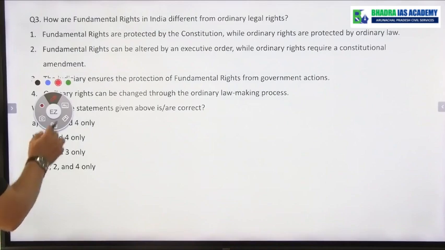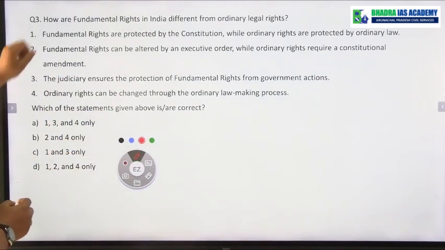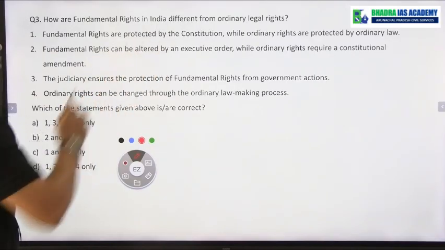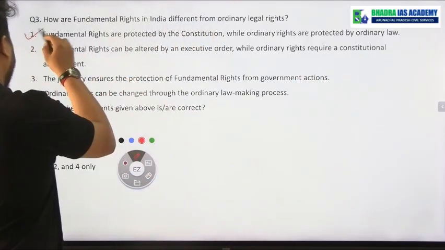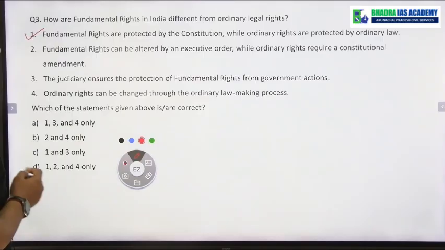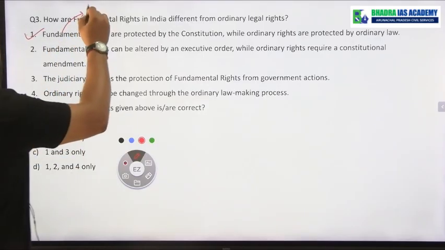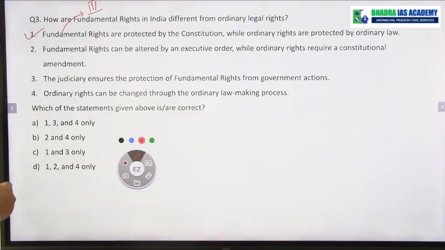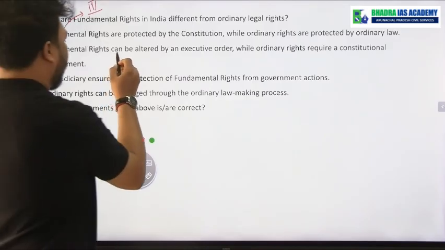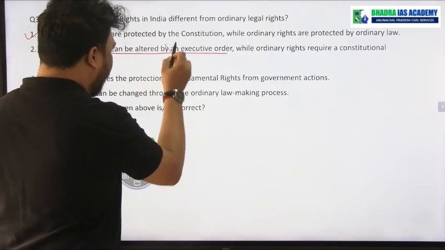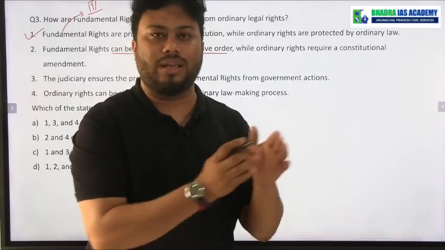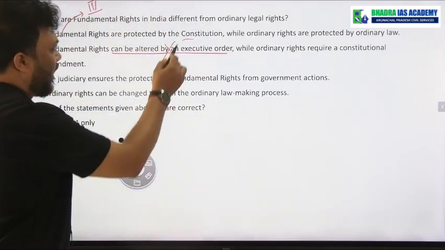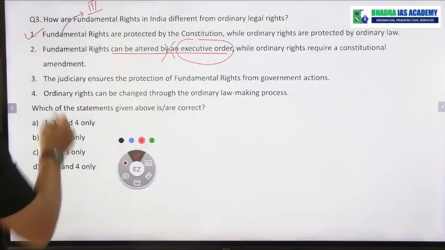How are fundamental rights different from ordinary legal rights? Okay, statement number 1. Fundamental rights are protected by the Constitution, while ordinary rights are protected by ordinary law. Yes, it is correct. Fundamental rights are guaranteed and protected by the Constitution, yes, Constitution Part 3. Okay, next, fundamental rights can be altered by an executive order. Okay, but it is wrong. Fundamental rights cannot be altered by an executive order. If you want to alter fundamental rights, then you require a constitutional amendment. Okay, so it cannot be altered by an executive order, and that is why statement number 2 is wrong.